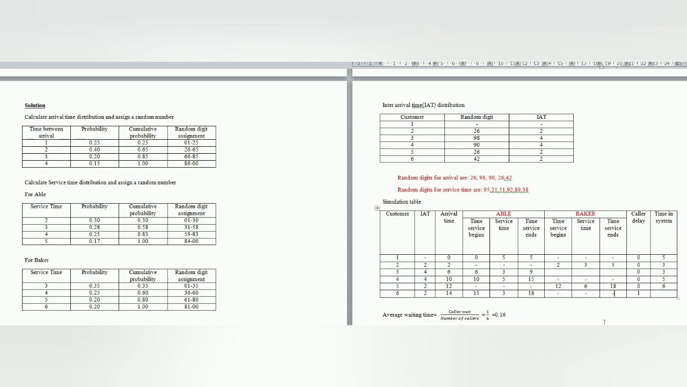The time spent in the system is 3 minutes service time plus the caller delay, that 1 minute he waited to get service. So the total time spent in the system is 4 minutes.